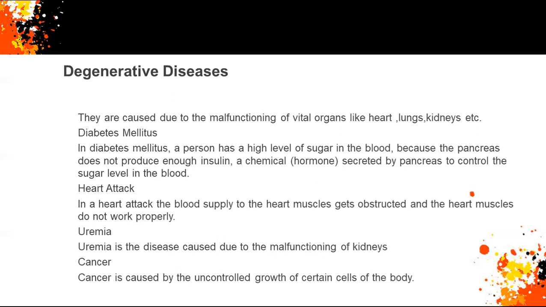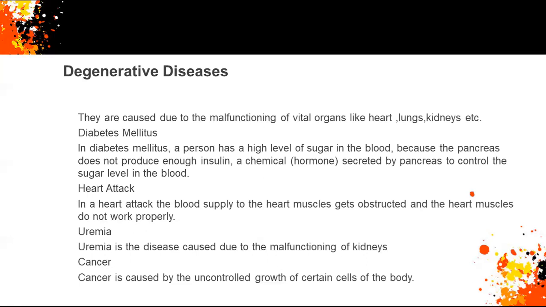Malfunctioning means improper functioning of important organs like the heart, lungs, kidneys, etc. Diabetes mellitus, heart attack, uremia, arthritis, and cancer are some examples of degenerative diseases. Degenerative diseases are long-term diseases and affect adults more than children.